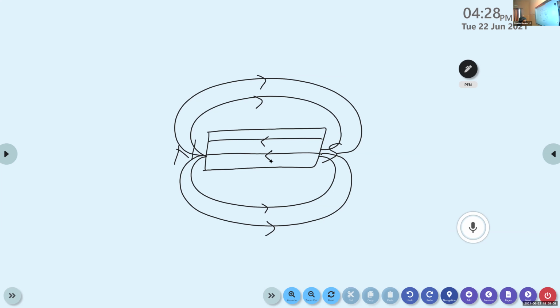So if the direction of the current is anti-clockwise, the direction of the magnetic field is outwards, that is, it is pointing from north to south. If the direction of the current is clockwise, then it is pointing from south to north. That is, the direction of the magnetic field is inward.